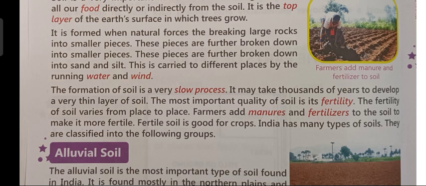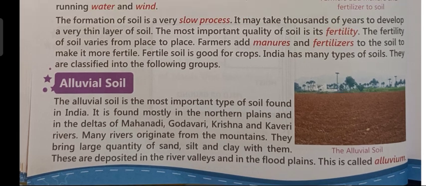And India, children, has many types of soils like alluvial soil, black soil, red soil, laterite soil, mountain soil, and desert or sandy soil. So, in India, there are six types of soils. Today, children, we will read only about the alluvial soil. The alluvial soil is the most important type of soil found in India. It is found mostly in the northern plains and in the deltas of Mahanadi, Godavari, Krishna, and Kaveri rivers.